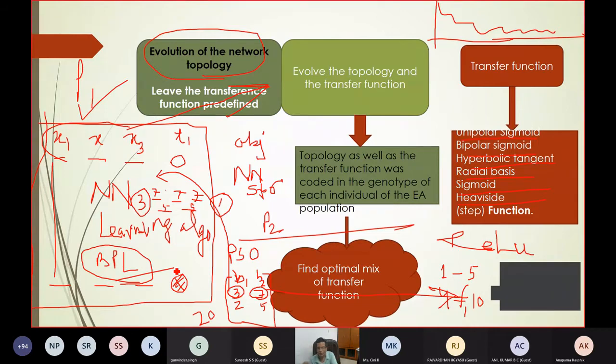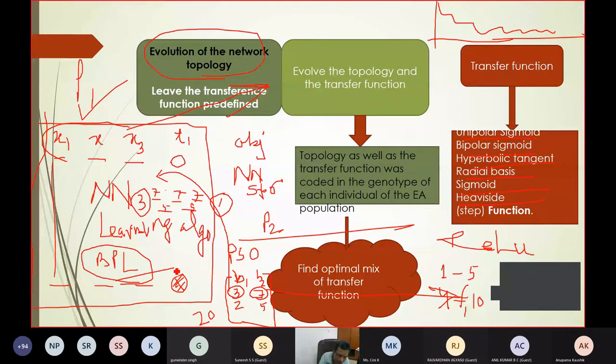Then you come back to do your operations: if GA, crossover and mutation; if DE, mutation and crossover; if ant colony, whatever operation. Irrespective of the algorithm, by doing those operations you are generating another set of 20 new solutions.